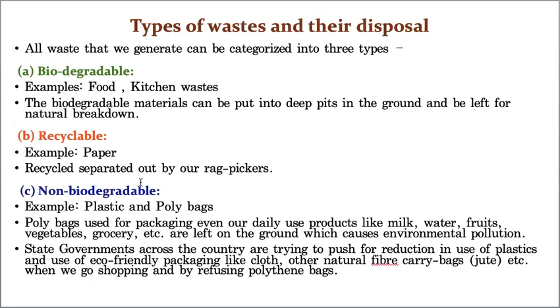Whereas state governments need to take strict action on this. They need to ban the use of non-degradable wastes like plastic. So what are the alternatives if I am going to the market? How do I bring my vegetables and fruits? By using these jute bags, and also these days paper bags are available.